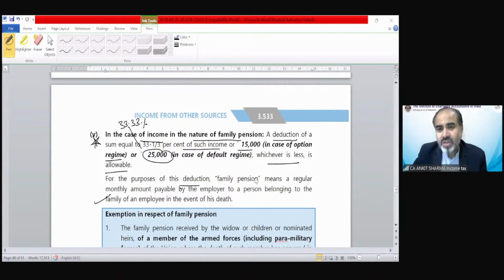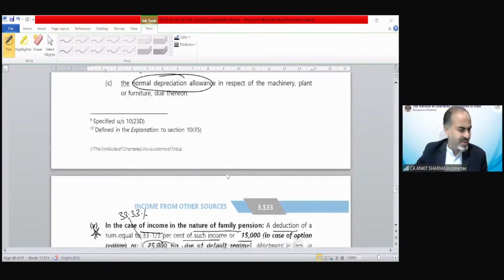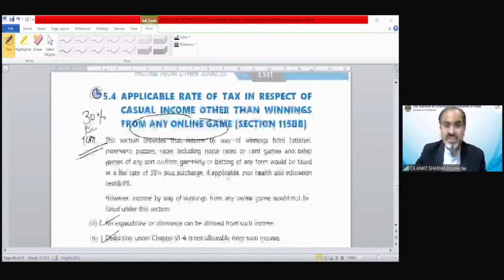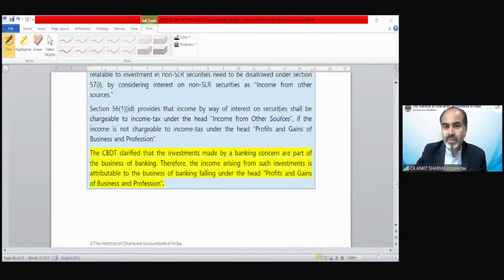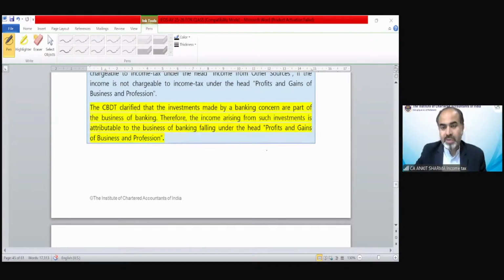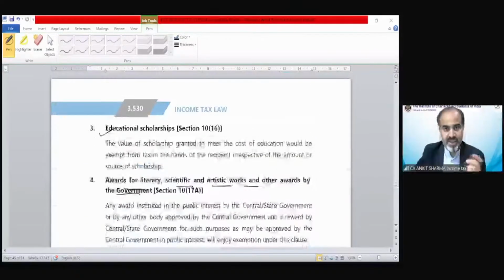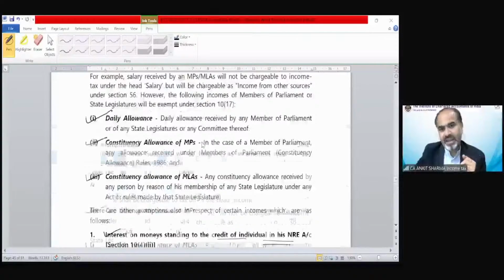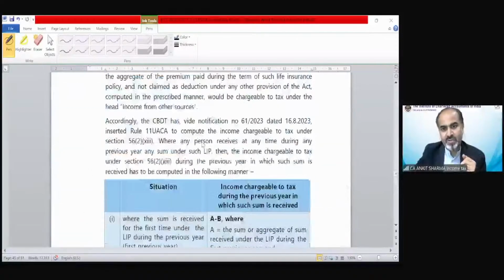Illustration 4 solution देख दो एक बार. Illustration number 4 कौन सा था? वो तो डिस्कस कर लिया हमने नितिन. We have discussed the illustration number 4. What is the problem in that illustration number 4 solution? We have discussed, I guess. So what is the problem in illustration number 4? तो जिसमें problem है तो मुझसे पूछ लो. I will discuss again. But I guess we have discussed the solution.